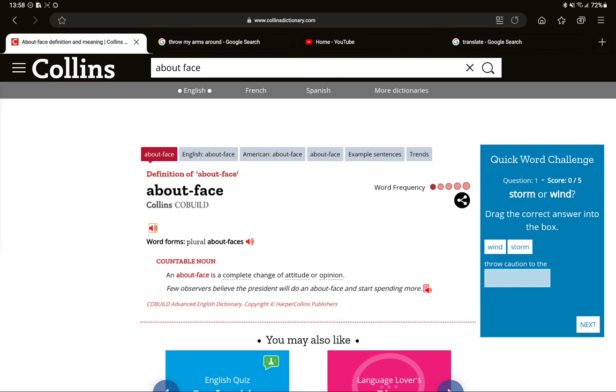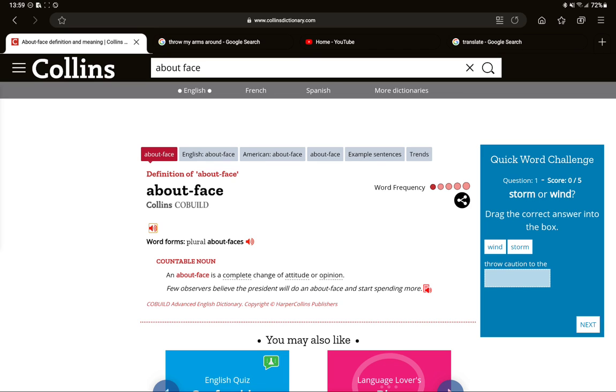That's what we learn. He will do an about face, and to officially announce the abolition of something. Parliament voted to abolish the death penalty for murder. Do an about face. Would you do an about face?